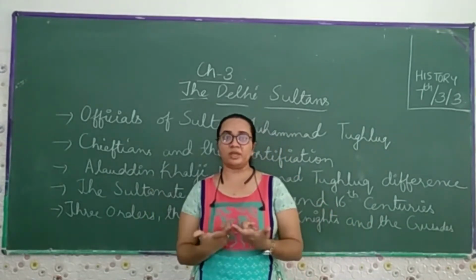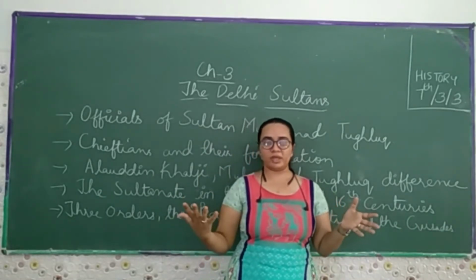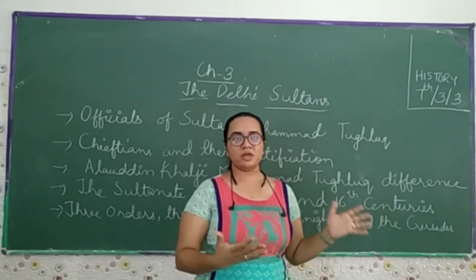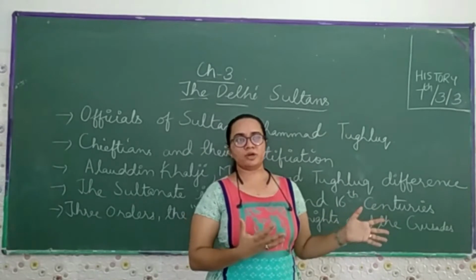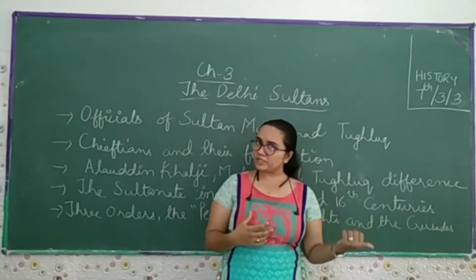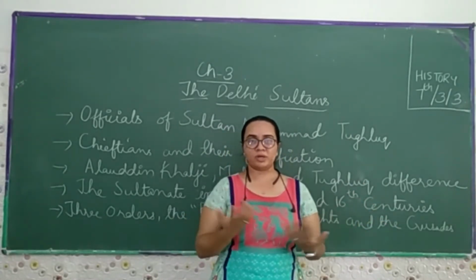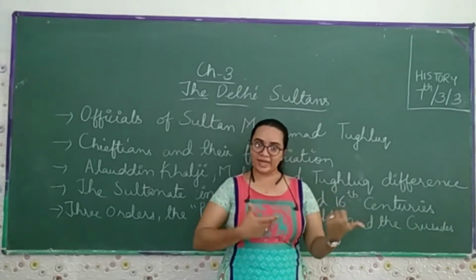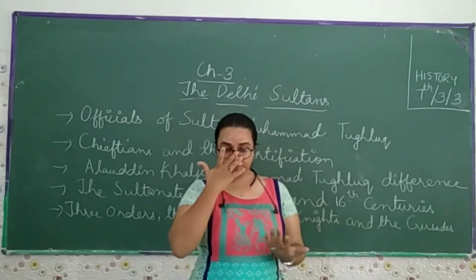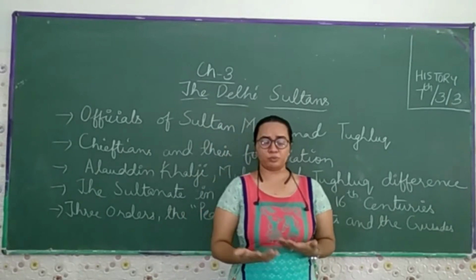Then after that they make the four gardens, and later on they make a number of tombs and the masjid, where the people used to come for worship, or to offer the prayer in the west direction. If you're living in India, Makkah is in the west direction, so in that direction they used to offer the prayer. Then later on we come to know a number of things.